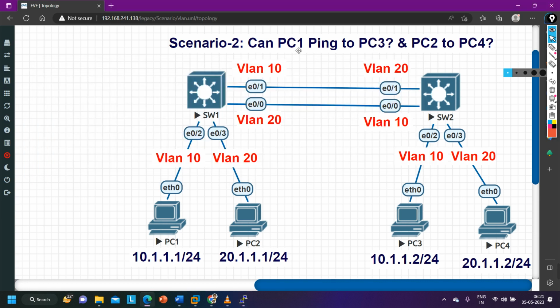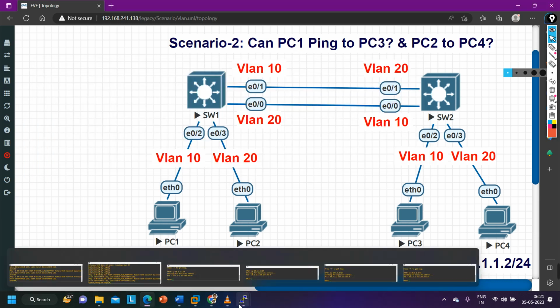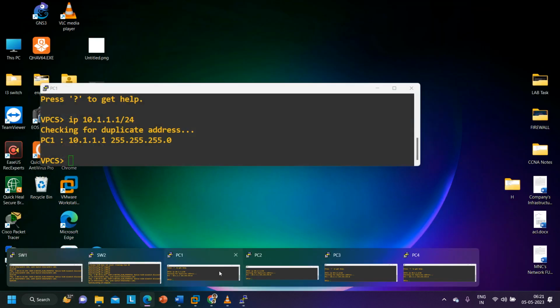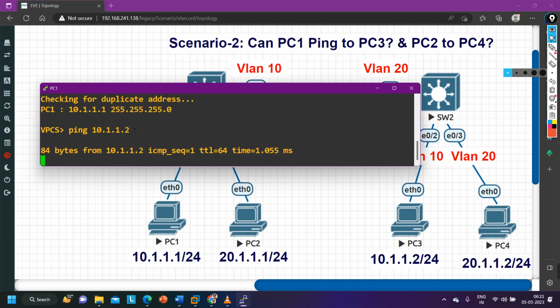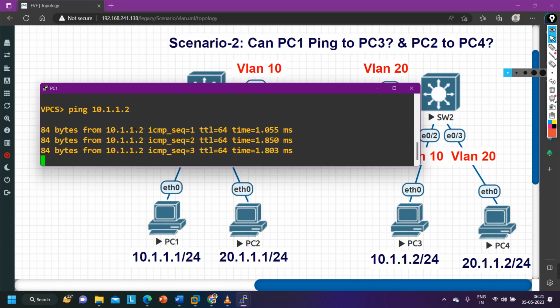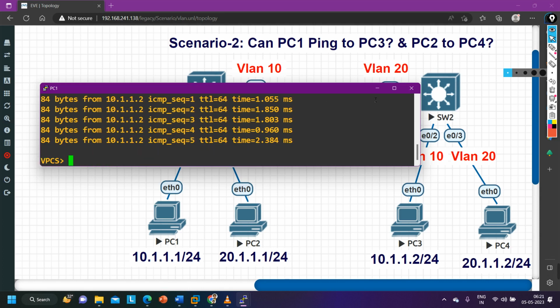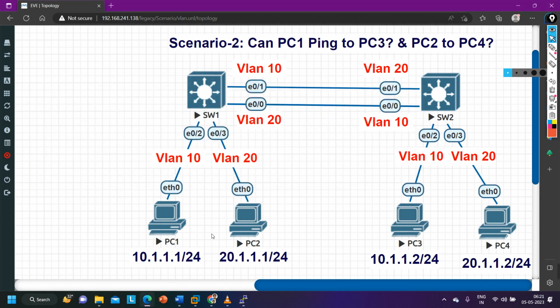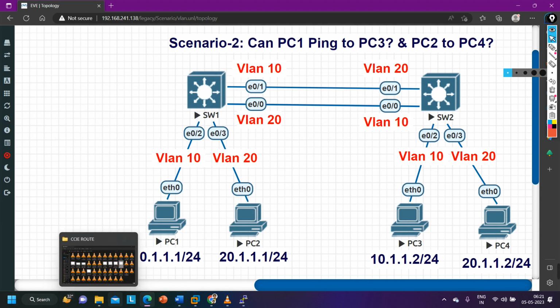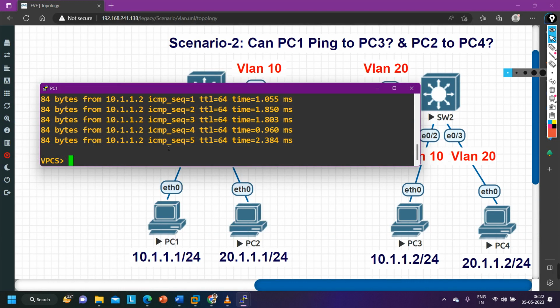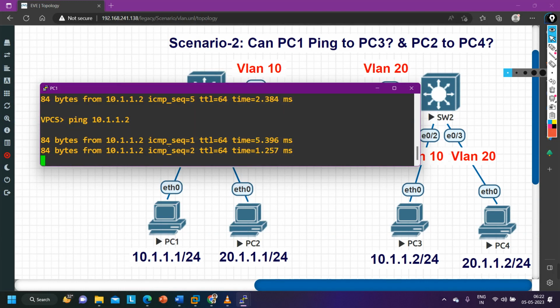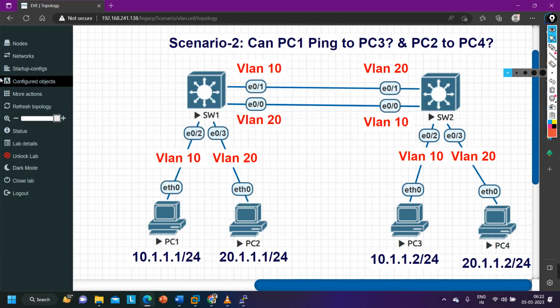Now the question is, can PC1 ping PC3? So first of all, let me ping from PC1 to PC3. Ping 10.1.1.2. See, guys, ping is working. Ping is working. Then how is it possible? How is ping working? Let me check. From PC number 1 I am able to ping.